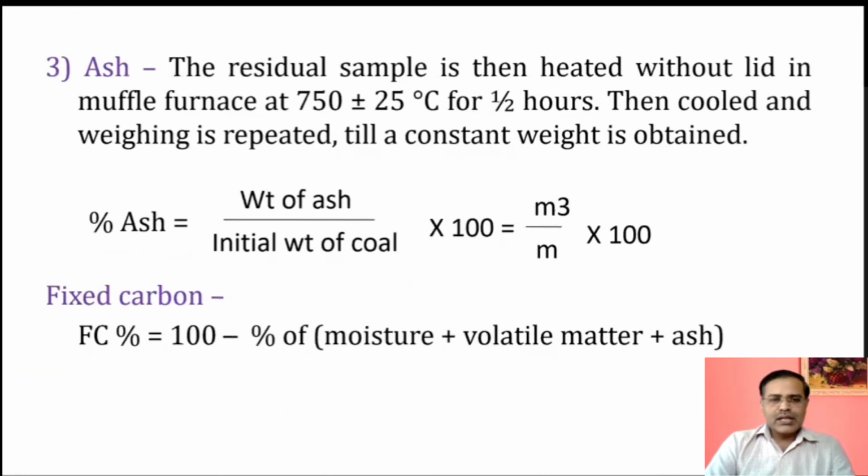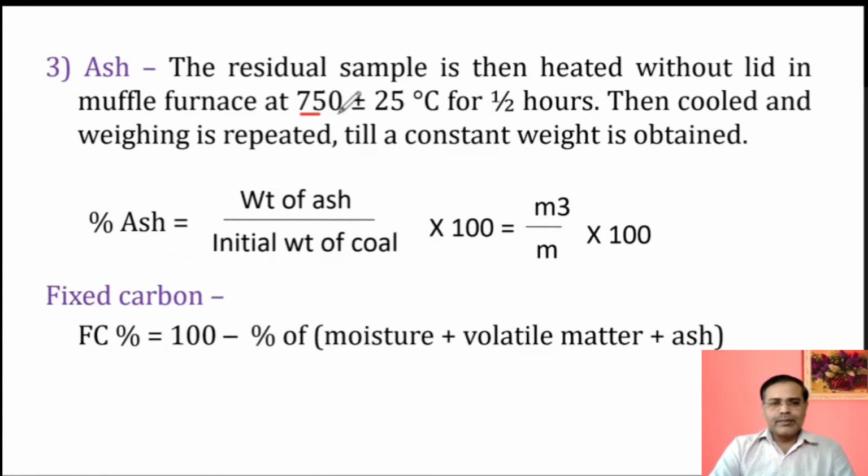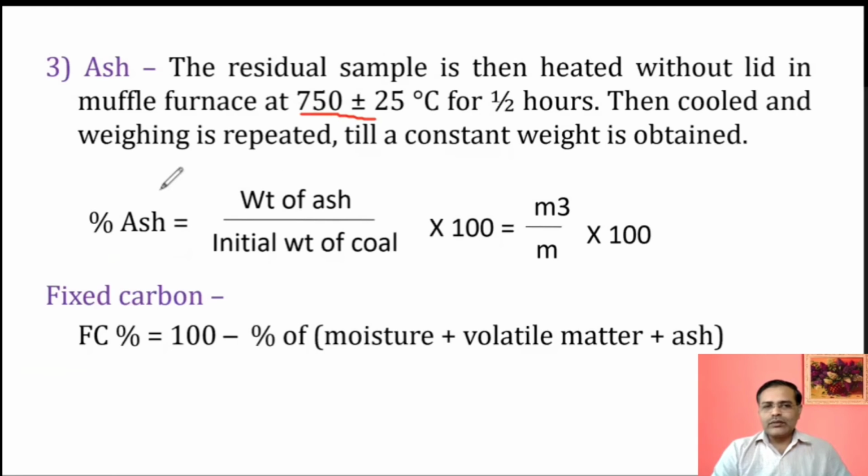The next is ash. For ash content, the coal sample is to be burned in an open crucible at the temperature of 750 degrees Celsius. This is not the loss in weight because we require ash only, and ash is the final amount of material which is remaining there. So whatever the amount of material is remaining finally, that is called ash. So ash percentage is equal to weight of ash upon initial weight of coal multiplied by 100. So we can say simply M3 upon M into 100.